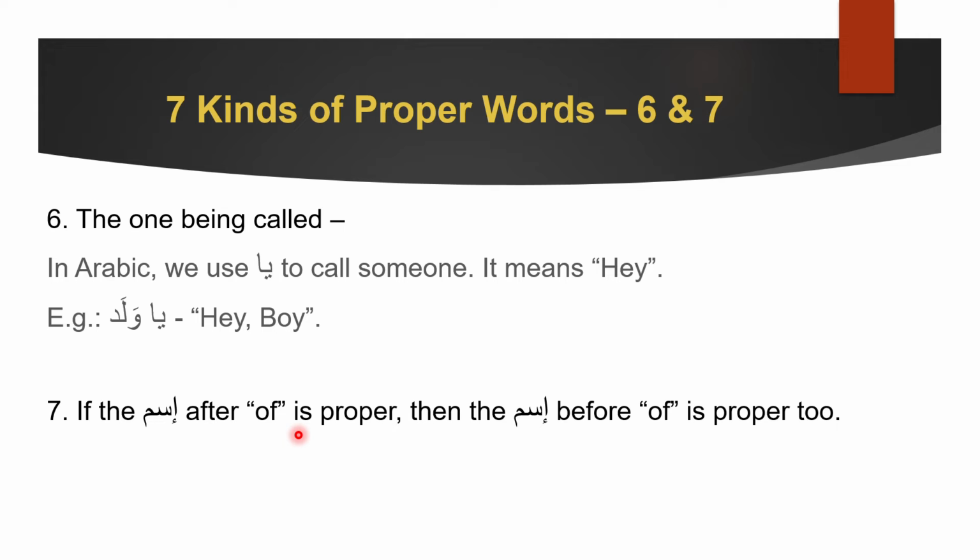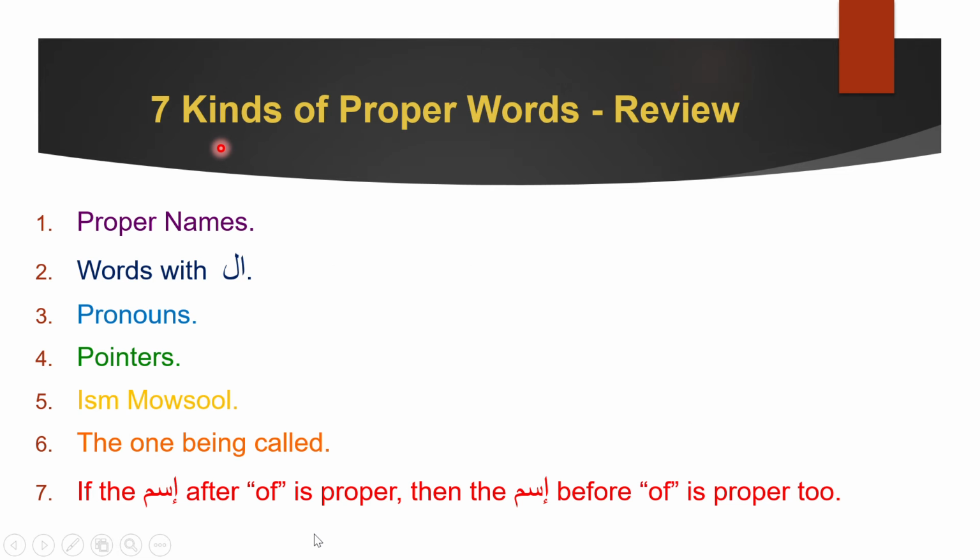Now what we'll be doing is reviewing them once. Alright, so now we have finished with the type. Now we are just doing review. That's all type is about. Type is just about proper because we assume the words are common, right? So the 7 kinds of proper words are proper names. This can be names of places or people. Words with al, because al is the. So whenever you tell the, you're specifying it. Pronouns I, he, she, all these are specific things, so they are proper. Pointers are proper too. It's like this, that, you're specifying it.